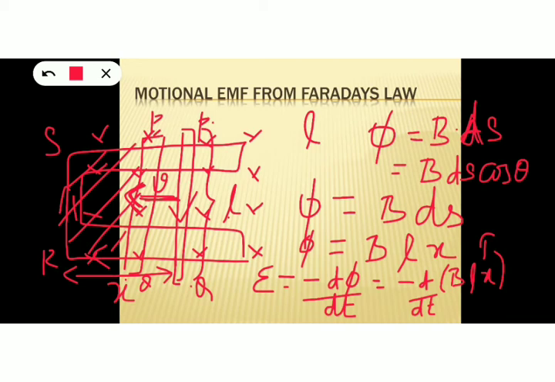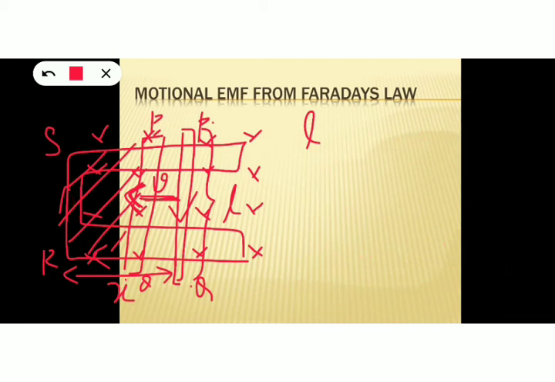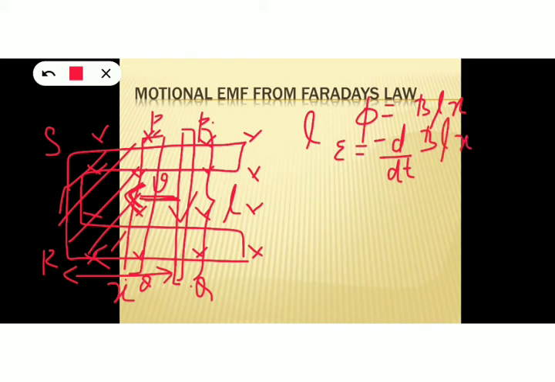So we got flux phi is equal to BLx and induced EMF is equal to minus d phi by dt, that means minus d by dt of BLx. Since B and L are constants, we can take B and L outside.